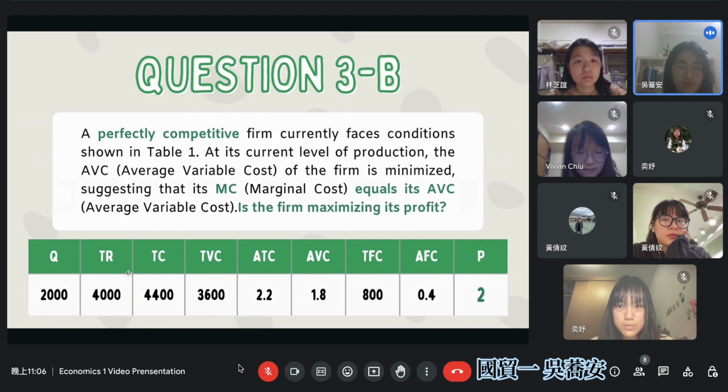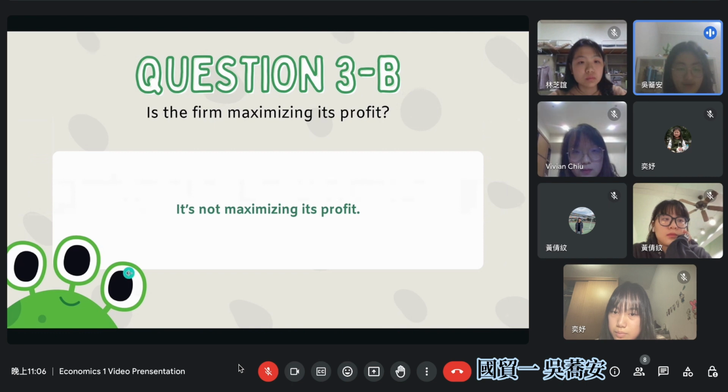In question 3b, a perfectly competitive firm currently faces conditions shown in table 1 below. At its current level of production, the average variable cost of the firm is minimized, suggesting that its marginal cost equals its average variable cost. And the question is, is the firm maximizing its profit? And our answer is no, it's not maximizing its profit.